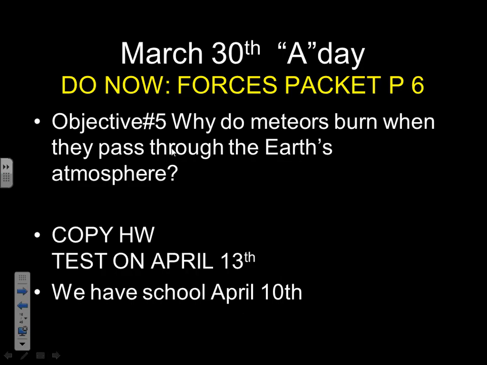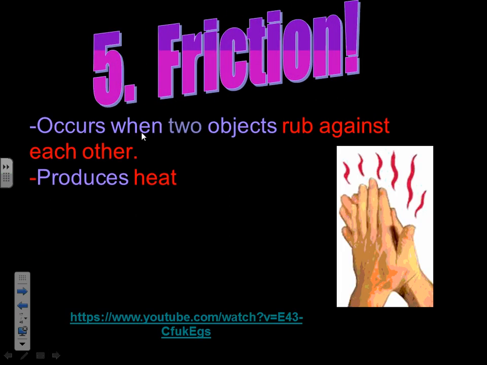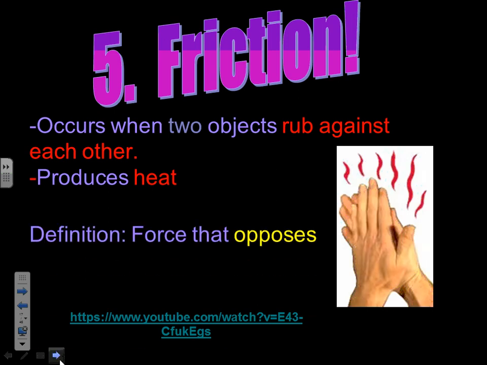Okay, so on this date, we discussed why meteors burn when they pass through the Earth's atmosphere. Why does that happen? It happens because of friction. Friction occurs when two objects rub against each other. They produce heat. But it's necessary in or on the Earth because friction is a force that opposes motion of an object. If an object is going through outer space, there is no friction. But once it starts to hit the Earth's atmosphere, it's going to rub against air.